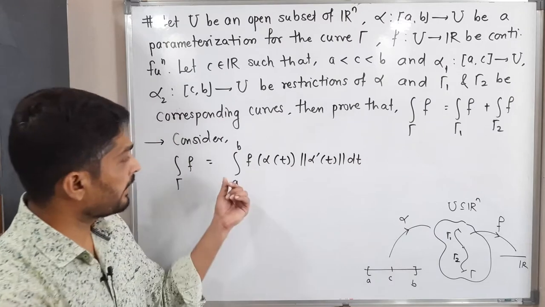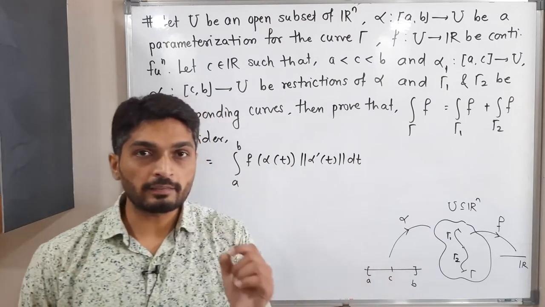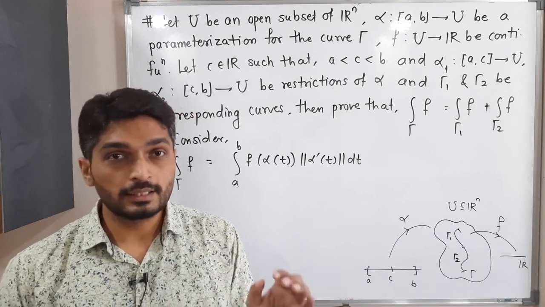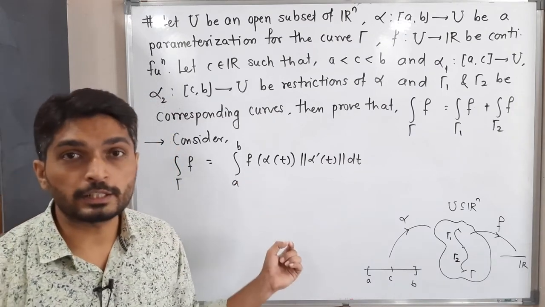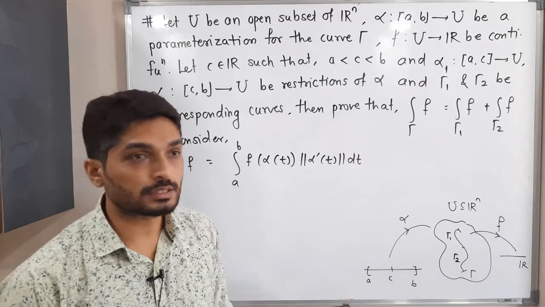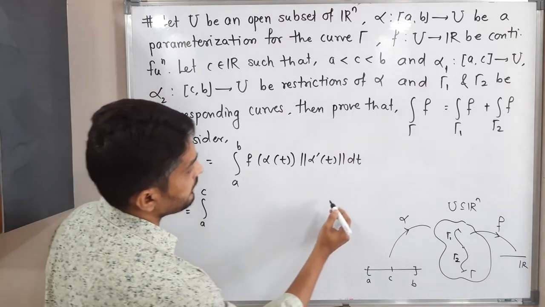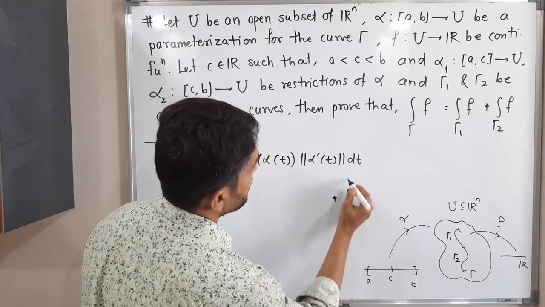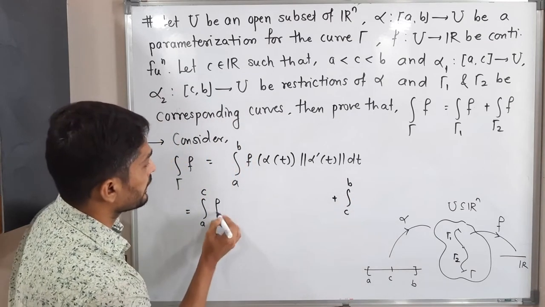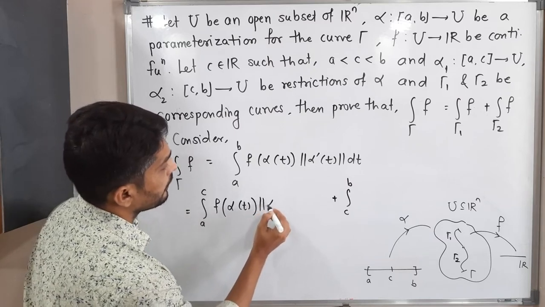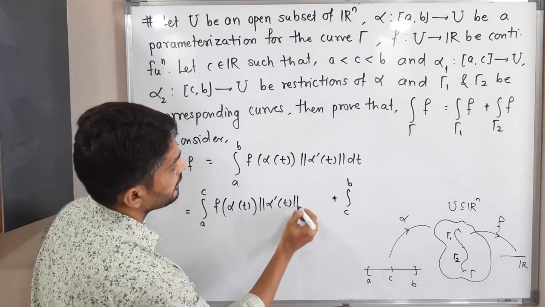We have an integration on the closed interval AB and they have introduced a point C between A and B. So the same integral we can write as integration A to C plus integration C to B, with the same integrand f of alpha of t, norm alpha dash of t, dt.